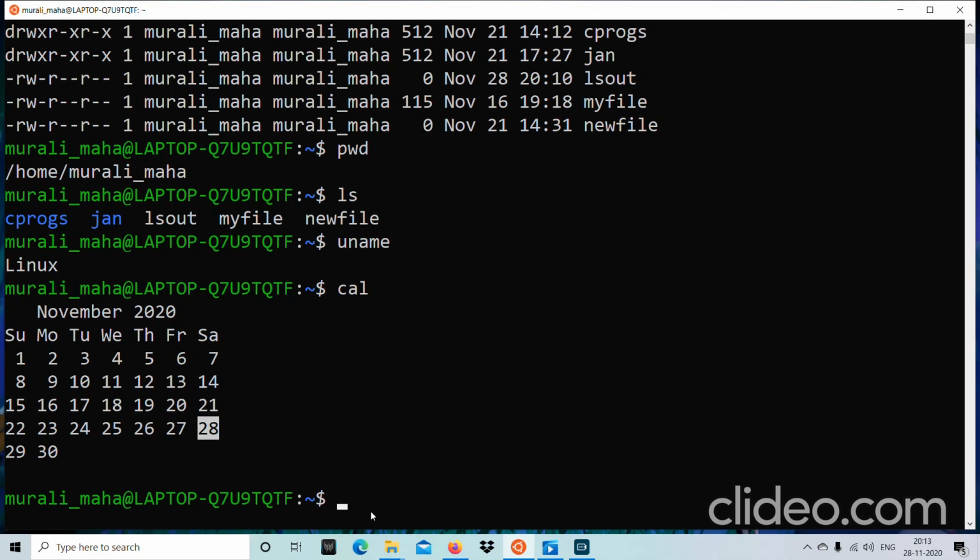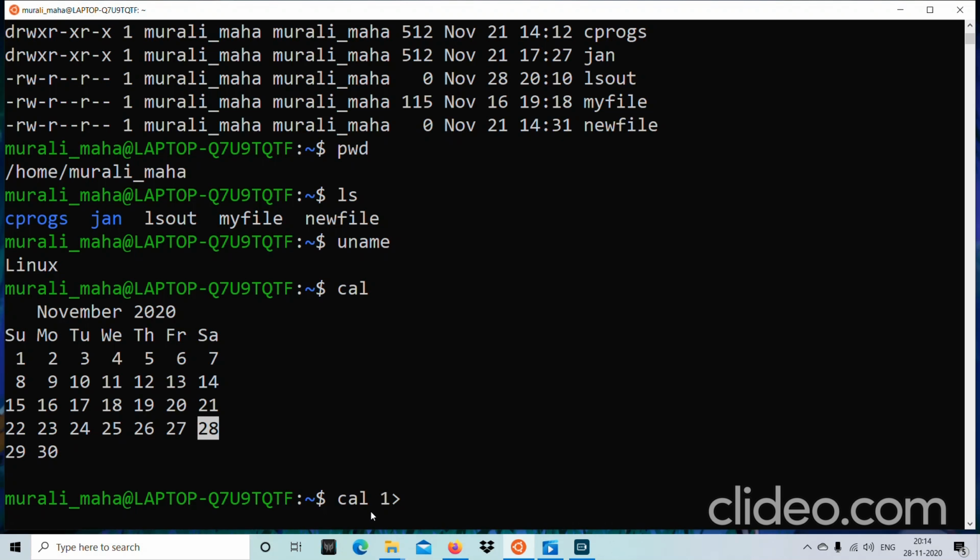So that is what I am indicating with the help of the redirection operator. Through the redirection operator, I am telling it not to send the output to the standard output file, that is the monitor, but rather to redirect the output to a particular disk file that I am specifying. For example, let us suppose I am giving cal, then greater than. I can give 1 greater than, or I can just give greater than.